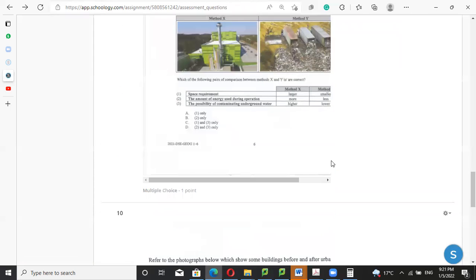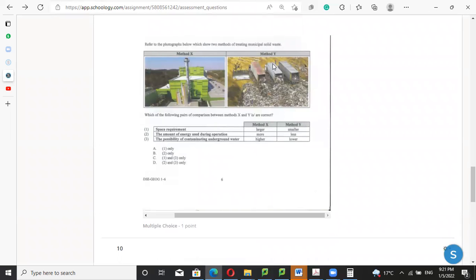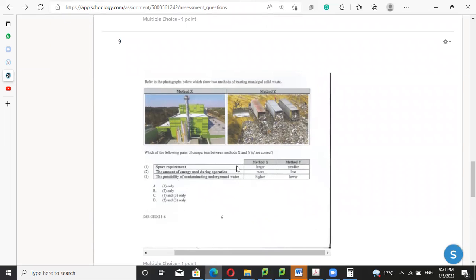What are the differences between the incinerator and the landfill? The space requirement of the incinerator is relatively smaller, while the landfill is relatively larger. So number 1 is not right. The amount of energy used during the operation, this one is definitely higher because we need to burn the rubbish. So number 2 is correct.